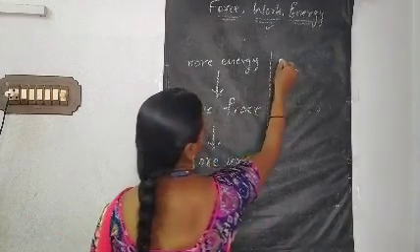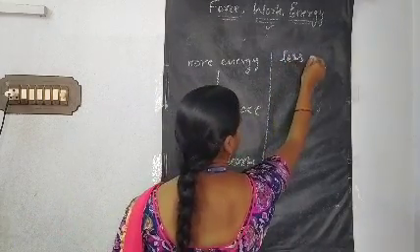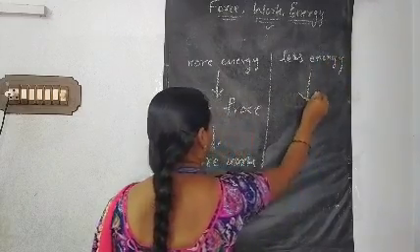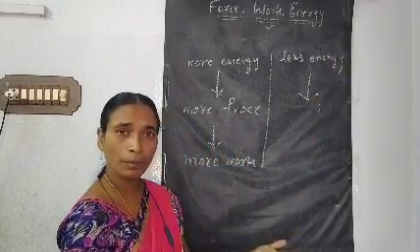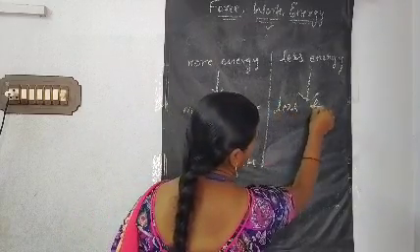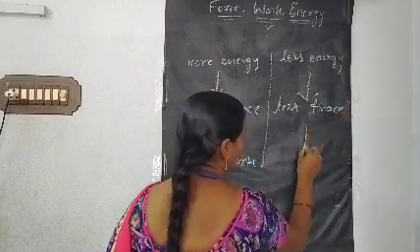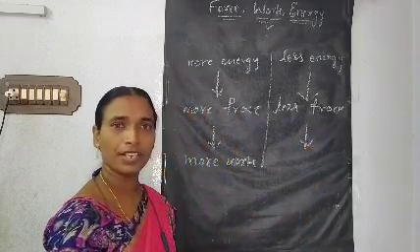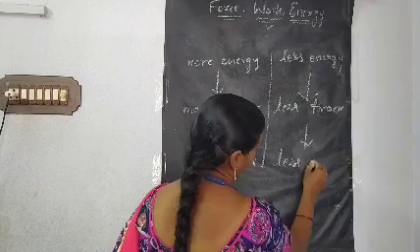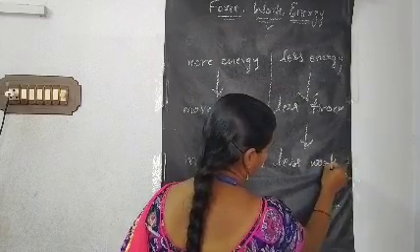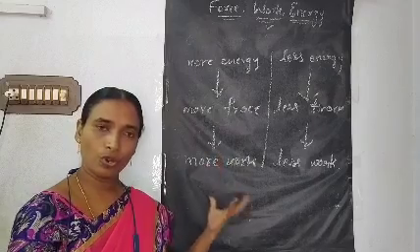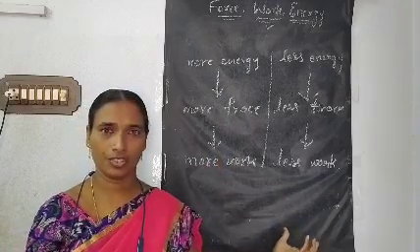That is the relation. Come on, tell me. Less energy, how much force are you able to apply? Less force only. Then how much work will be done? Less work only will be done. This is the relation between force, work and energy.